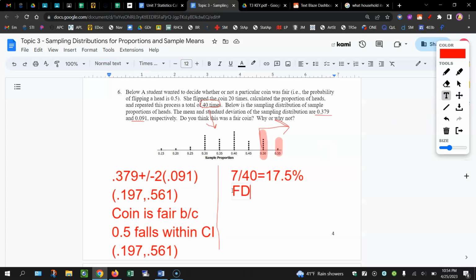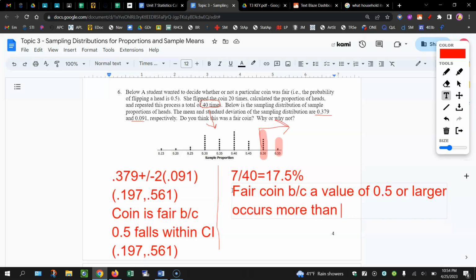It's a fair coin because a value of 0.5 or larger occurs more than 5% of the time. In this case, it occurs 17.5% of the time. So you don't need to do both of these. You can do this with either the confidence interval or the 5% rule. Next, we're going to move on to question number 8.